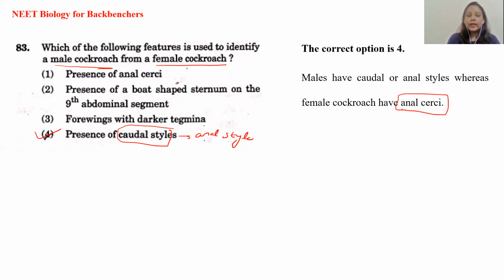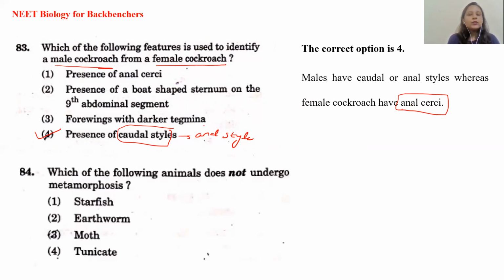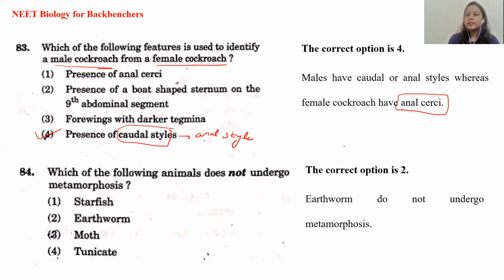Now, let's go ahead with the next question. Which of the following animals does not undergo metamorphosis? The options are starfish, earthworm, moth, and tunicates. Actually, out of all the 4 given options, the earthworm is the one which is not going to undergo any sort of metamorphosis. So the correct answer is the second option here.